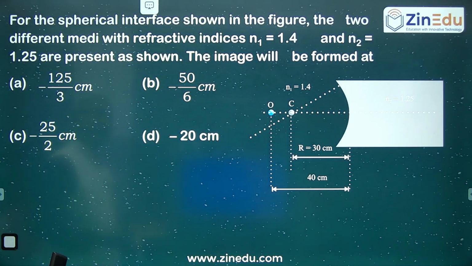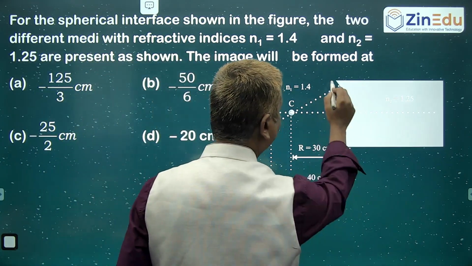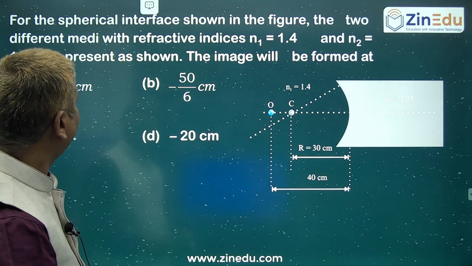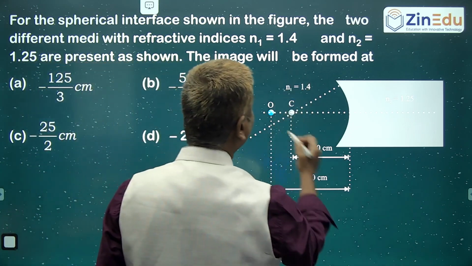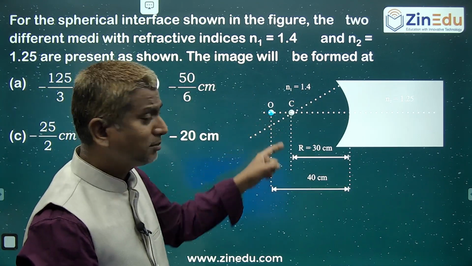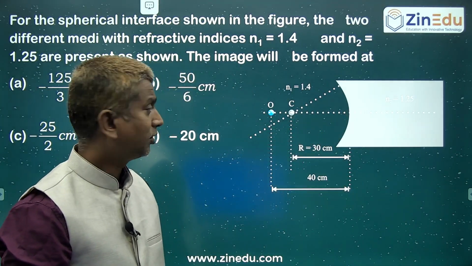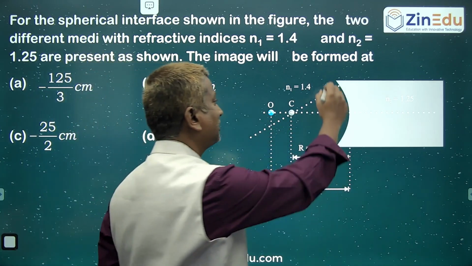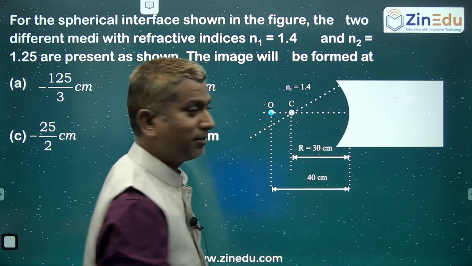So for a spherical interface shown in the figure, there is a spherical interface separating two different media, with refractive indices 1.4 and 1.25. You are placing an object at a distance of 40 centimeters from the interface. This is a spherical refraction, and its radius of curvature is 30 centimeters.